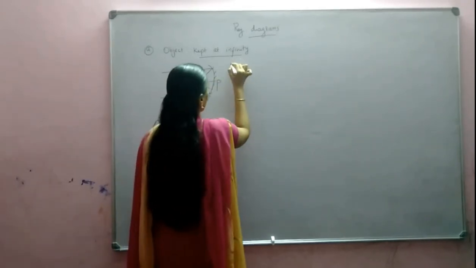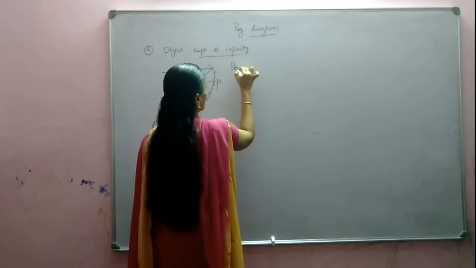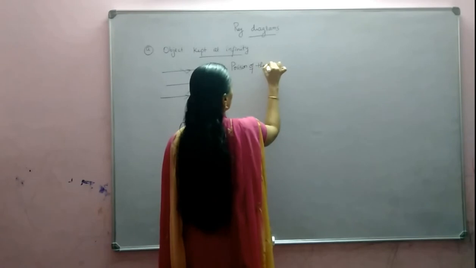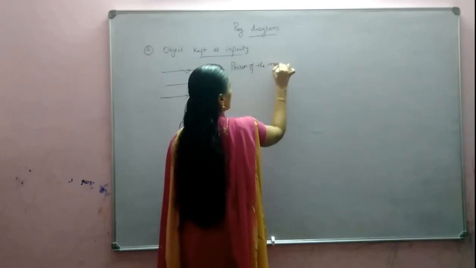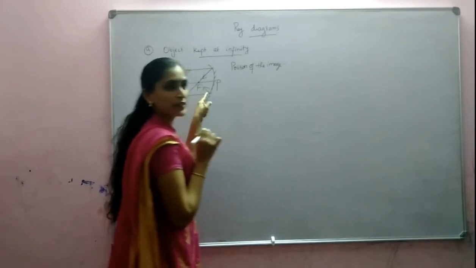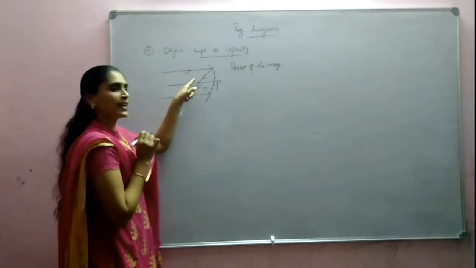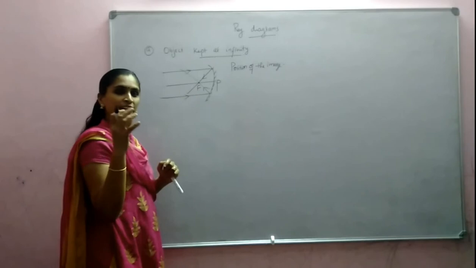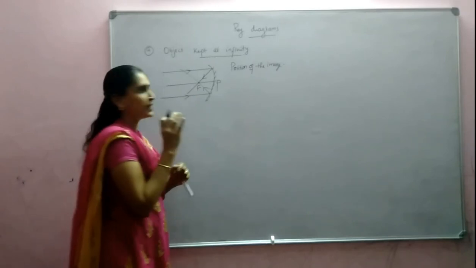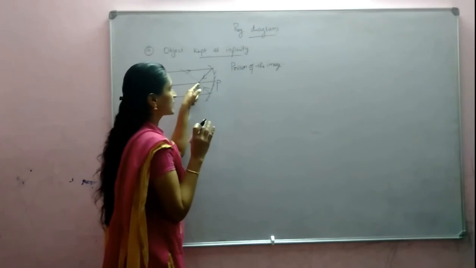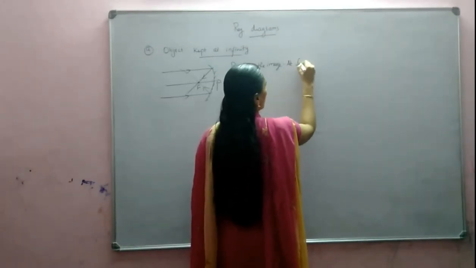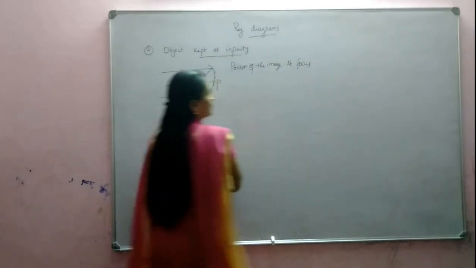Okay. So we can write the position of the image. What is the position of the image? Image is formed at focus. Why is it formed at focus? Where the rays are actually meeting or where the rays appear to come from, that point is the point where the image is formed. So here the rays are actually meeting. So we can write, image is formed at focus.